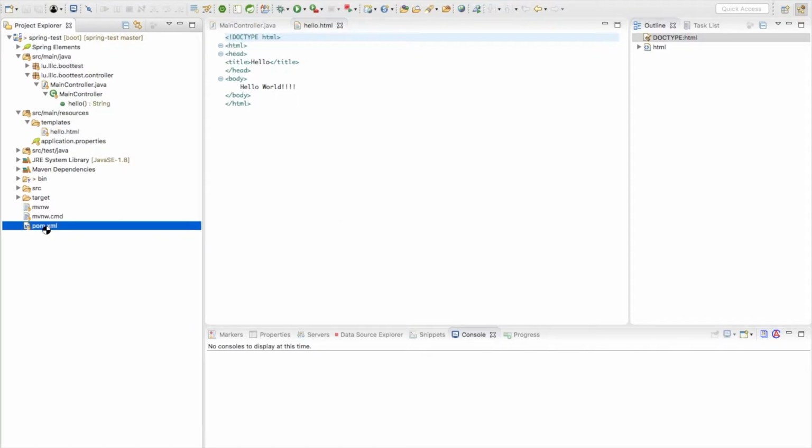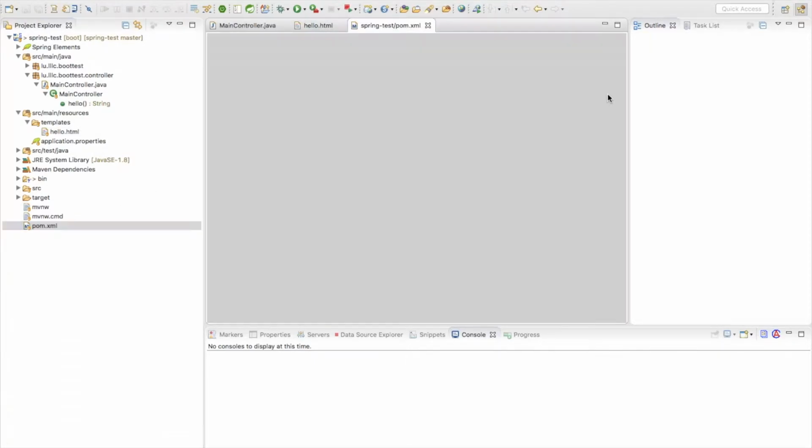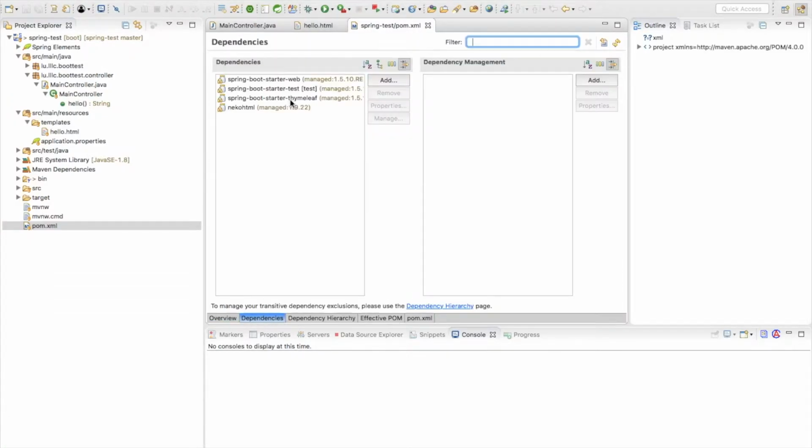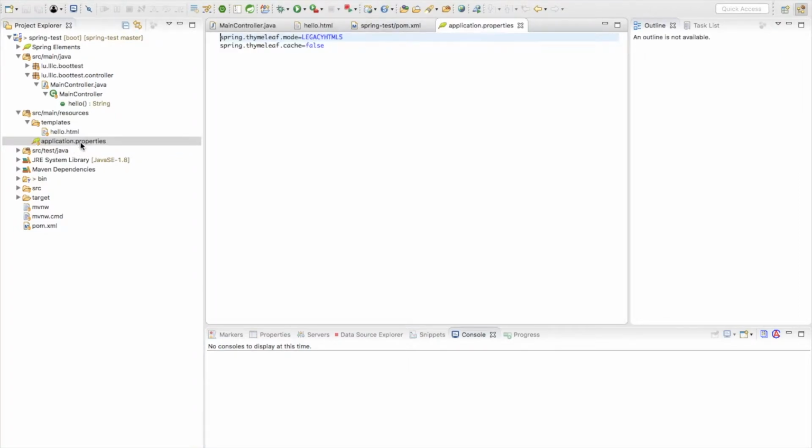Therefore, in my POM file, in my dependencies, you will see that I have these two Spring Boot dependencies, and then I have this Thymeleaf dependency, and I also have this NekoHTML. In fact, in this application, I don't need it, but when you want to extend this application, it will be needed. Why? When you go to my properties, you will see there's nothing.